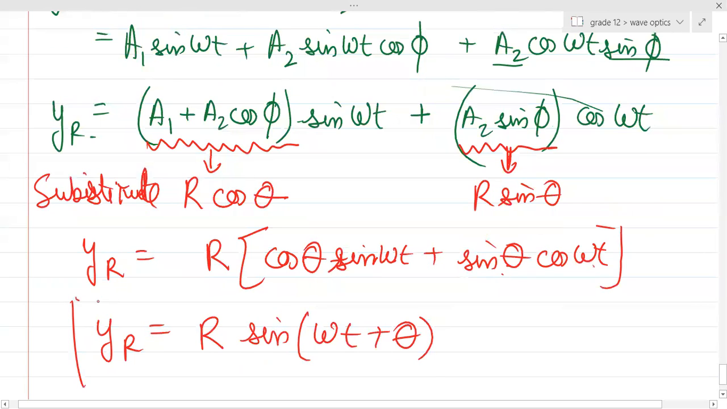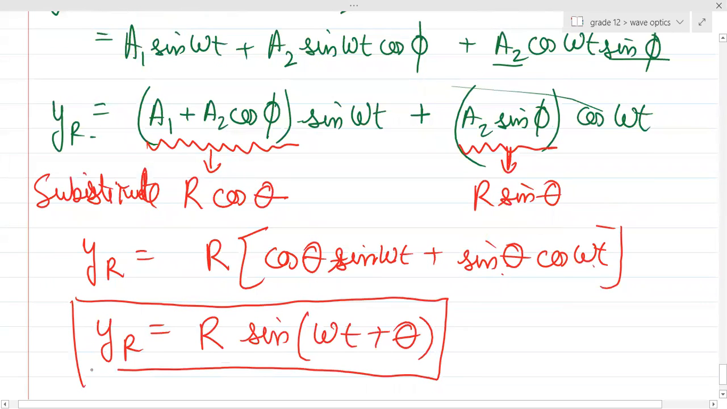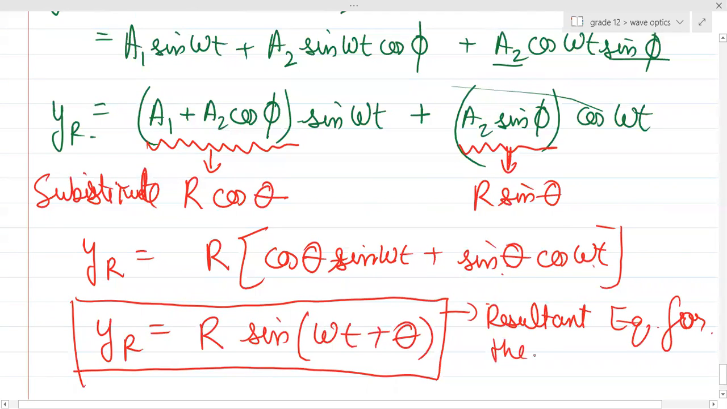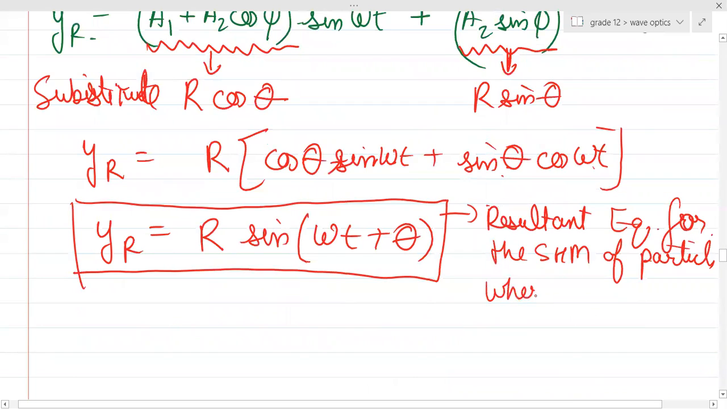What is this? This is another equation of SHM only, right? Yes or no? So what is this? This is the resultant equation for the SHM of the particle where wave 1 and wave 2 superposed. Is it clear? इतना समझ में आया?